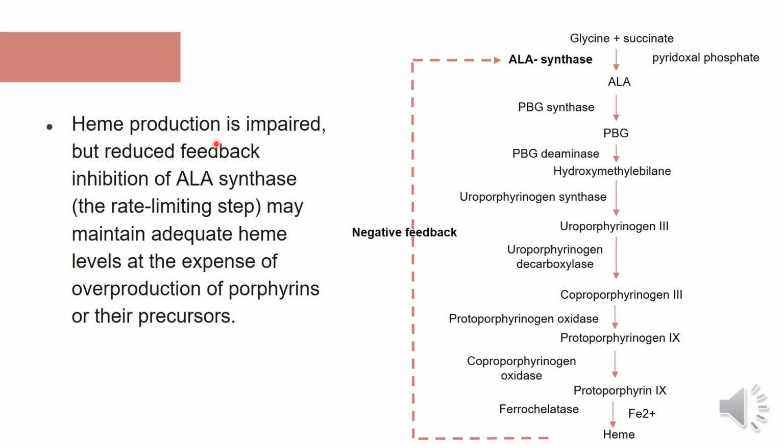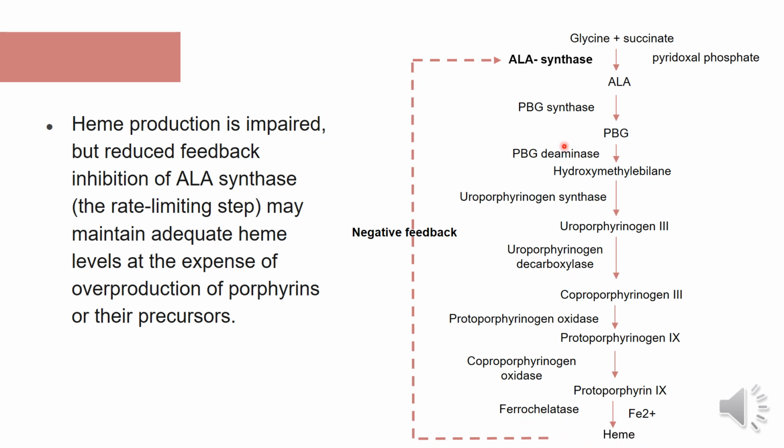Heme production is impaired when there is a deficiency in one of these enzymes. But reduced feedback inhibition of ALA synthase, which is the rate-limiting step, may maintain adequate heme levels at the expense of overproduction of porphyrins or their precursors.